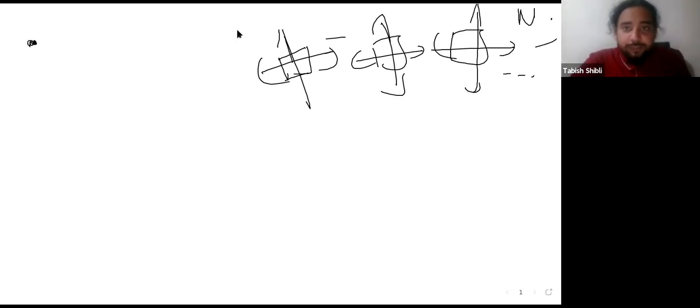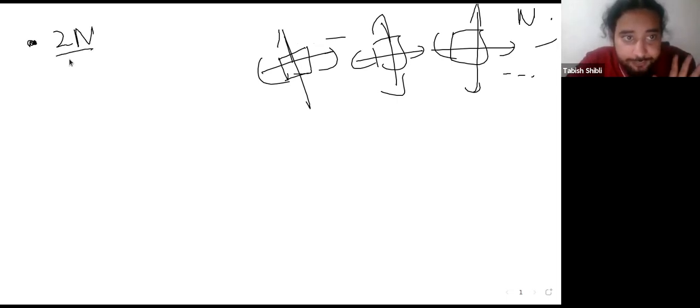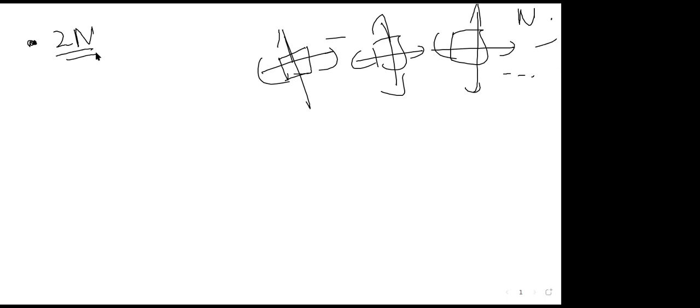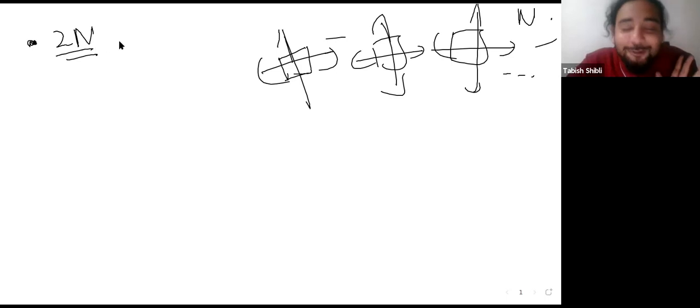Since it's all two-dimensional, the total number of equations will be 2n.